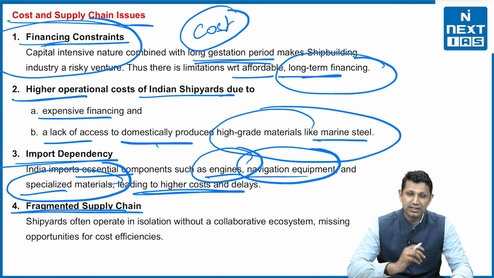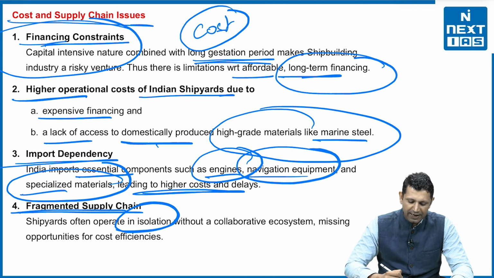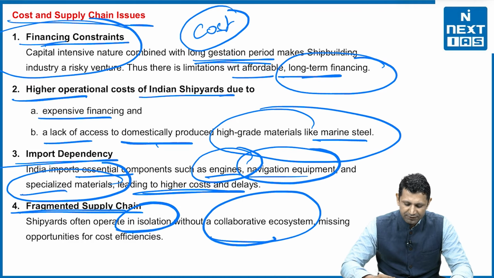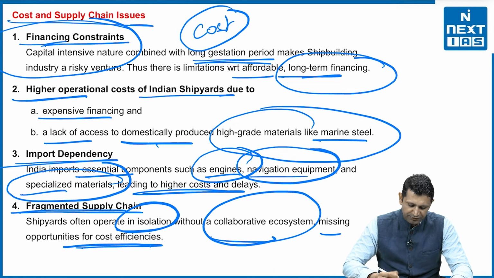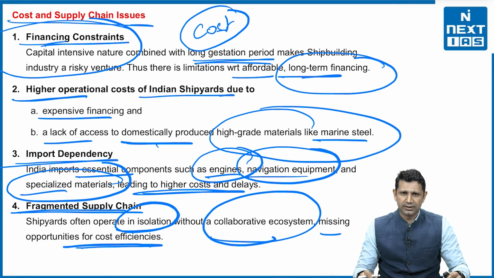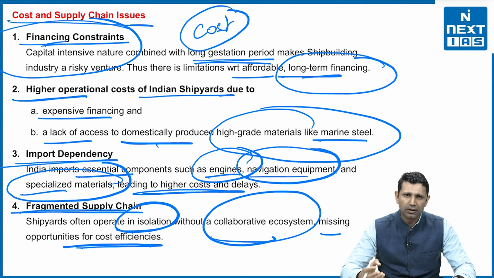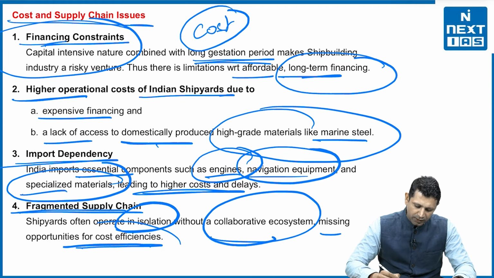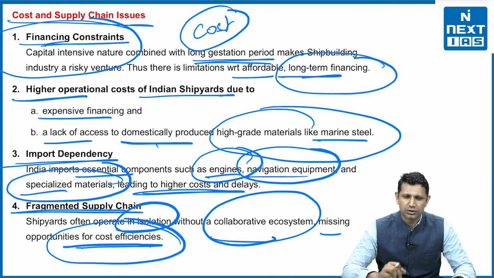Then a fragmented supply chain is also there. These operate in isolation without any collaborative ecosystem, and they miss the opportunities for cost efficiencies, because when you have a whole ecosystem, the cost decreases and you get more specialization. Now when the shipyards are working in isolation, they have to build their own ecosystem by themselves, and that's why the cost efficiencies are lost.